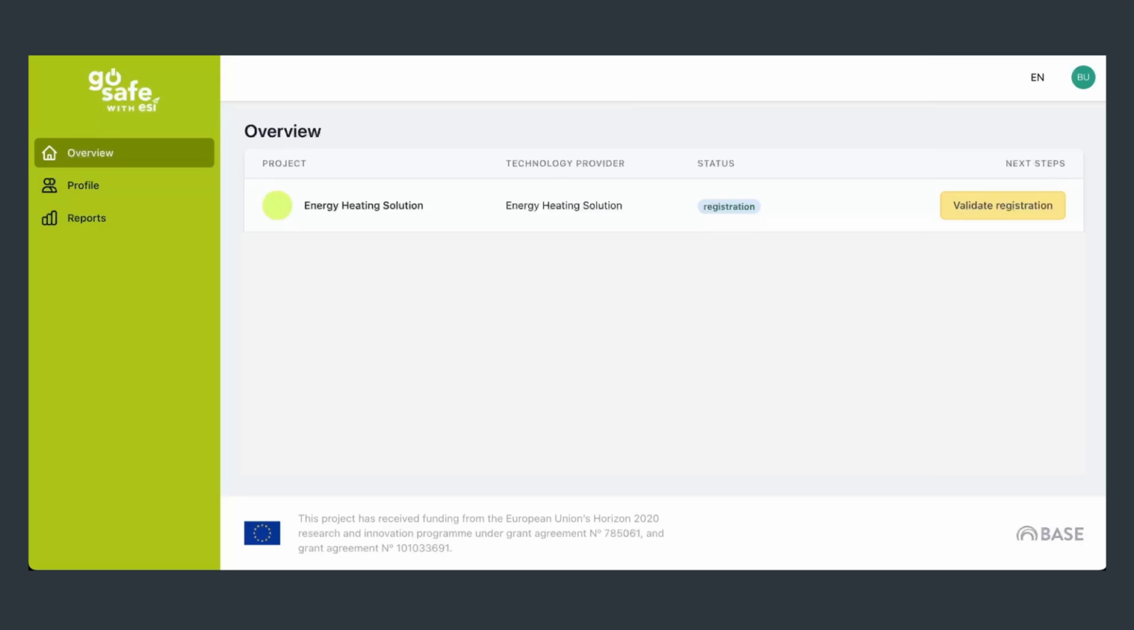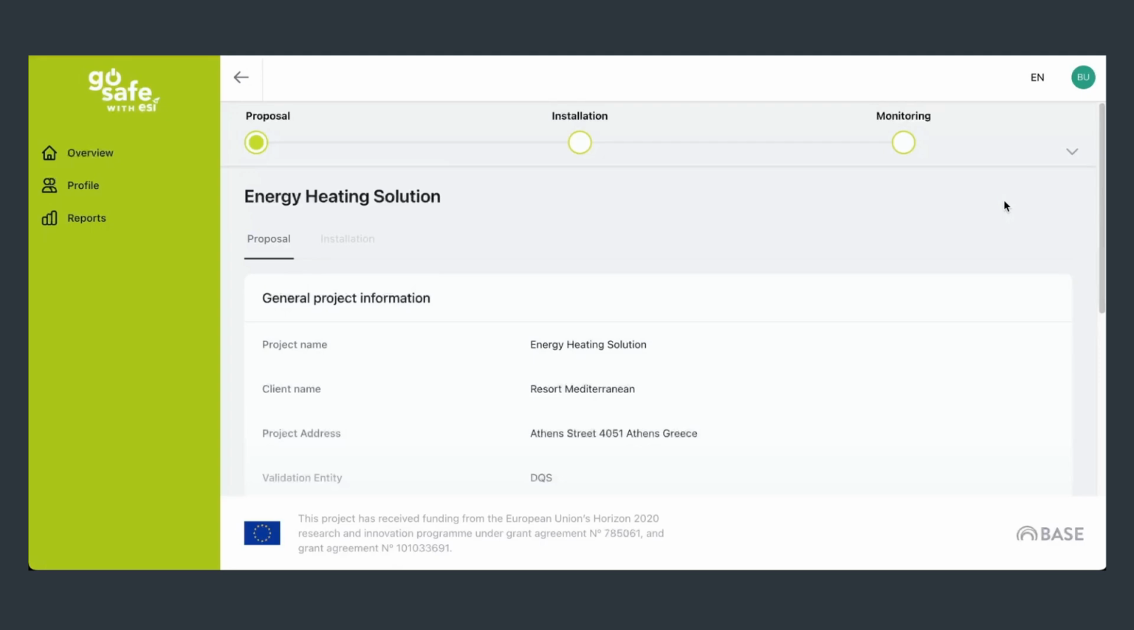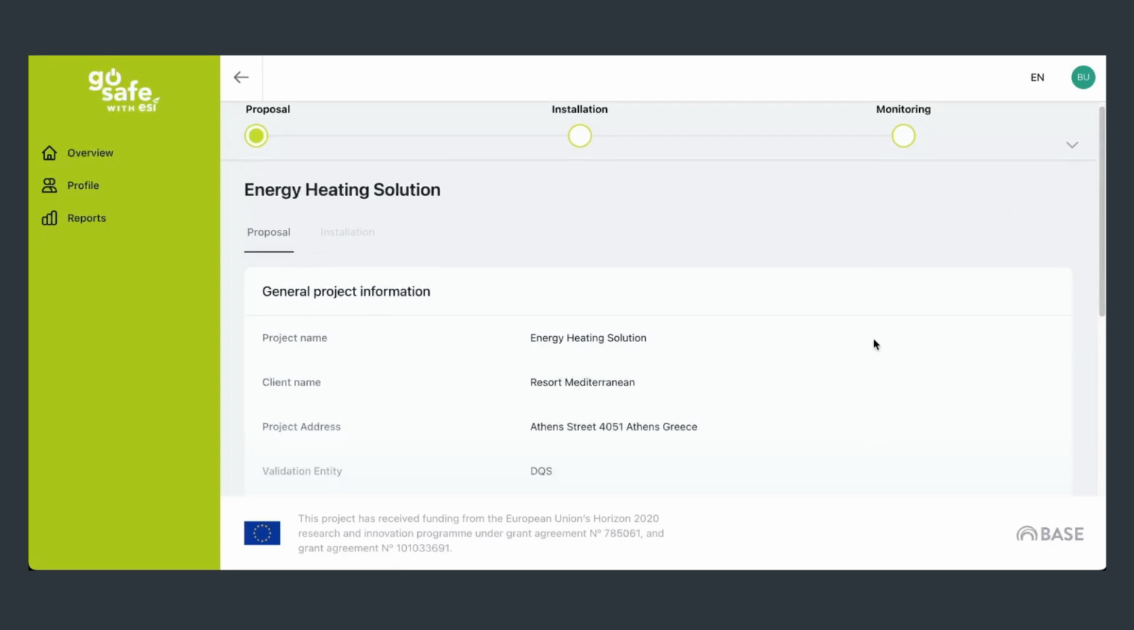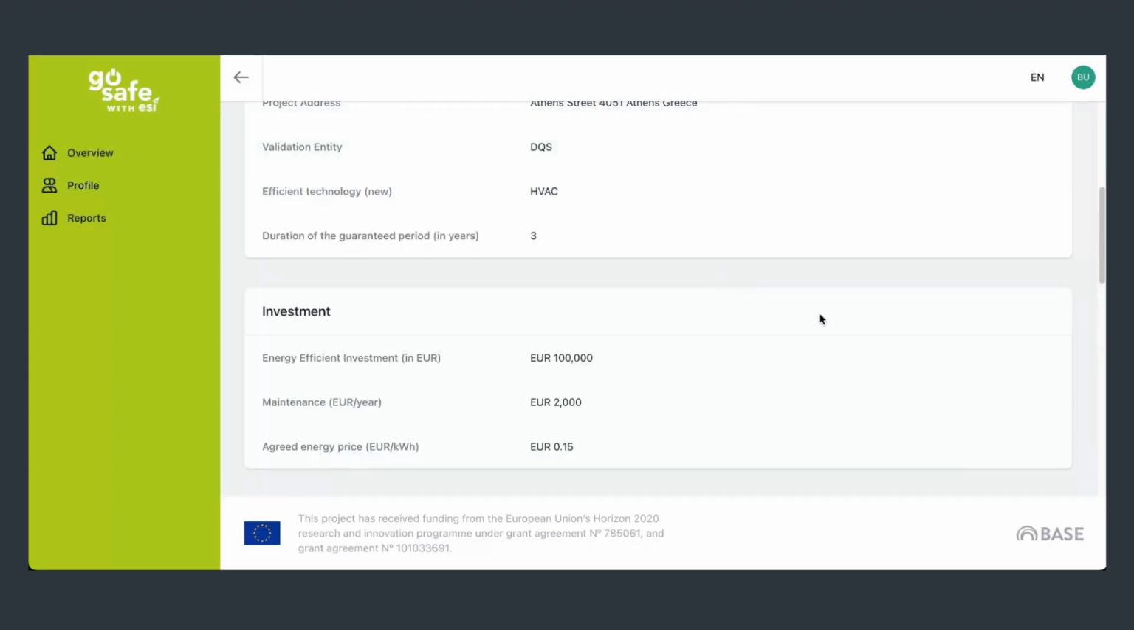Continuing with our hypothetical project as a client, you want to review the energy efficiency project you are linked to. Click on the project and you will see all project information and documentation that your technology provider filled in for your review. Going to the project information, carefully review the data and the documents attached.